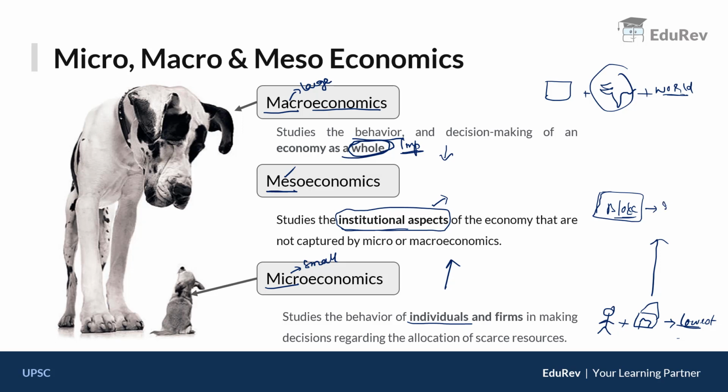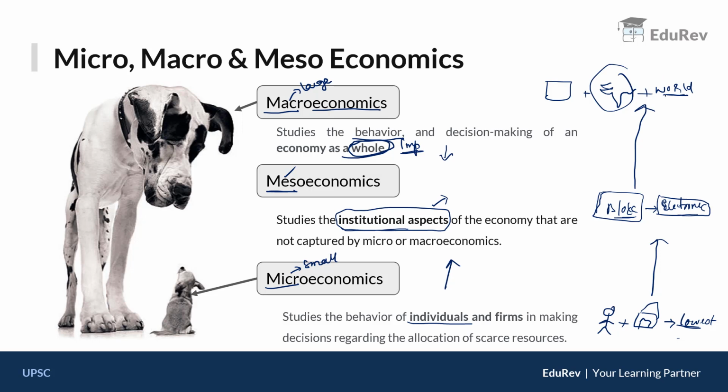For example, we can take the electronic industry or automobile industry as a whole and study the behavior of that industry. Clear? It is the intermediate level. Now if you take all such industries and other activities and study the economic behavior as a whole, then we call it macroeconomics.